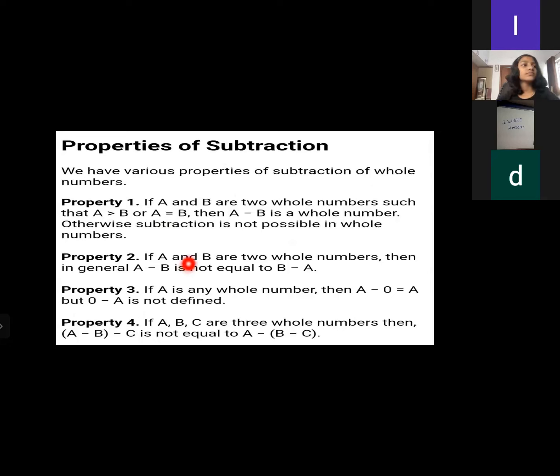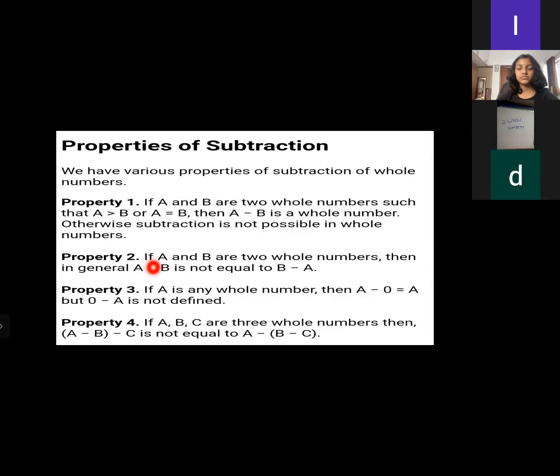For example, first property: if A and B are two whole numbers such that A is greater than B or A is equal to B, then A minus B is a whole number. Otherwise, subtraction is not possible in whole numbers. Yes or no? Yes, ma'am. I want that answer. Perfect.